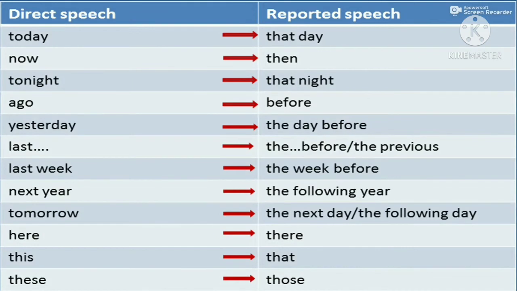We also have to change the following words: today to that day, now becomes then, tonight to that night, ago to before, yesterday to the day before. Last year, the year before or the previous year. Last week, the week before. Next year, the following year. Tomorrow, the next day or the following day. Here to there. This to that. These to those.